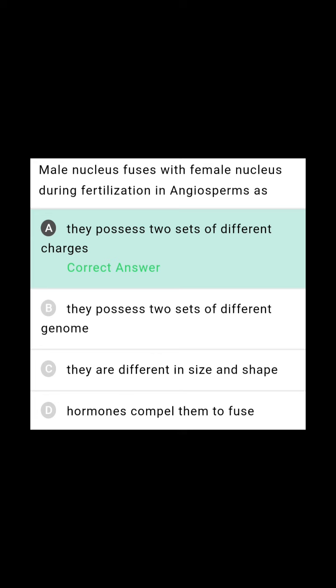Male nucleus fuses with female nucleus during fertilization in angiosperms. So, why does the male nucleus fuse with the female? They possess two sets of different charges. They possess two sets of different genomes. They are different in size and shape. Hormones compel them to fuse. Actually, they possess two sets of different charges because of the recombined genetic material. Because of this reason, the male and female will fuse, resulting in the formation of zygote.